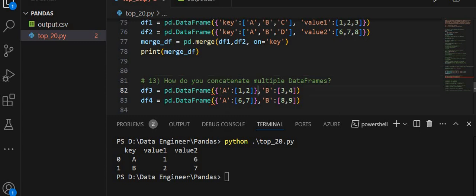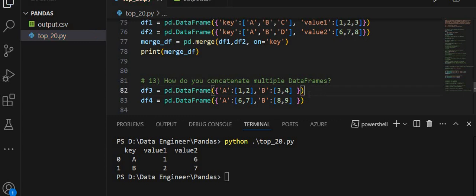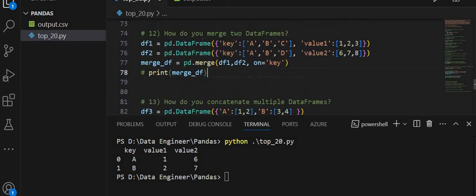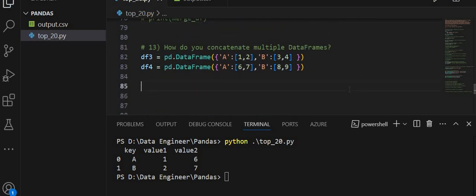I have to close this dictionary here and here and here. So I want to create two data frames with the names df3 and df4 from the dictionary, and my target is to concatenate multiple data frames. In my case, I have just two data frames, df3 and df4, and I want to concatenate these two data frames.